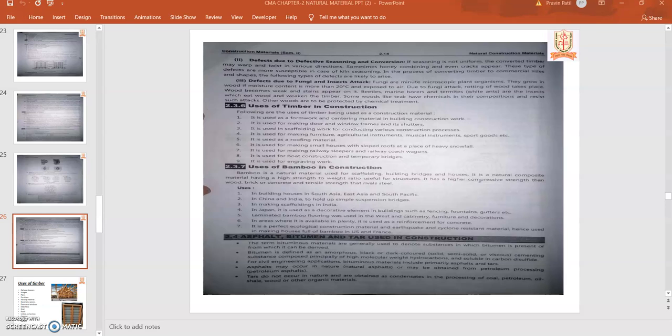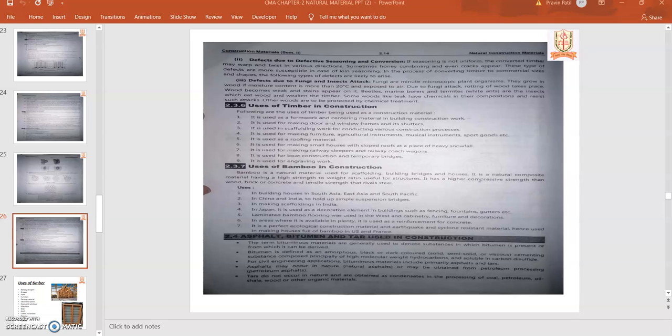So bitumen is defined as an amorphous, black or dark colored, solid, semi-solid and viscous material. It has cementitious properties. It can bind different adhesive as well as cohesive materials. For civil engineering applications, bitumen materials primarily include asphalt and tar. Asphalt may occur in nature as natural asphalt or may be obtained from petroleum compounds. Tar does not occur in nature and is obtained from the condensations in the processing of coal, petroleum, oil, shale, wood, or other organic materials.